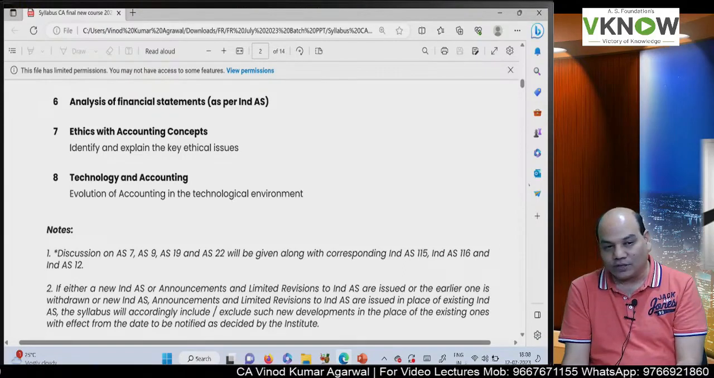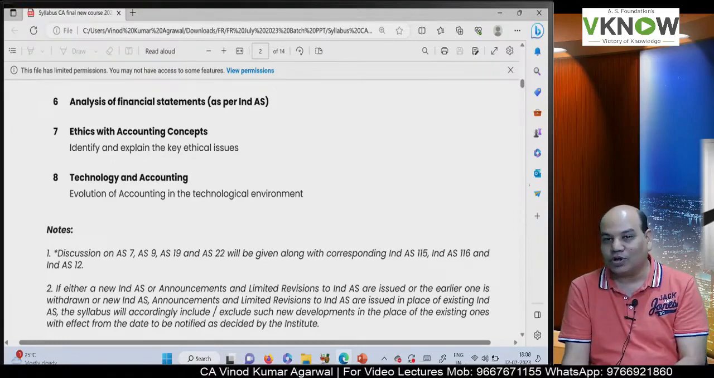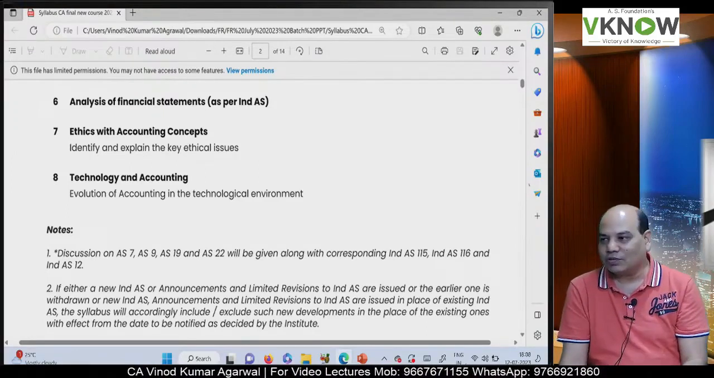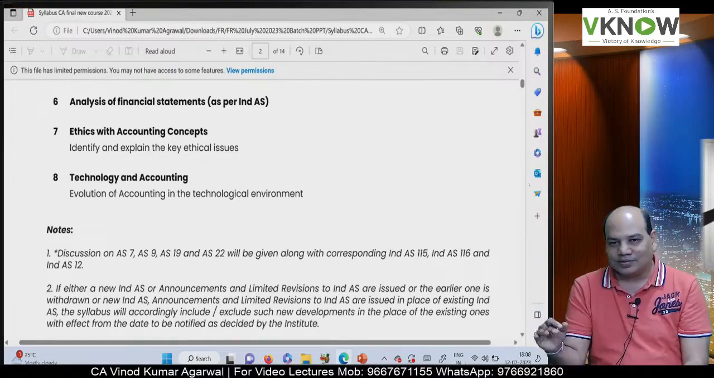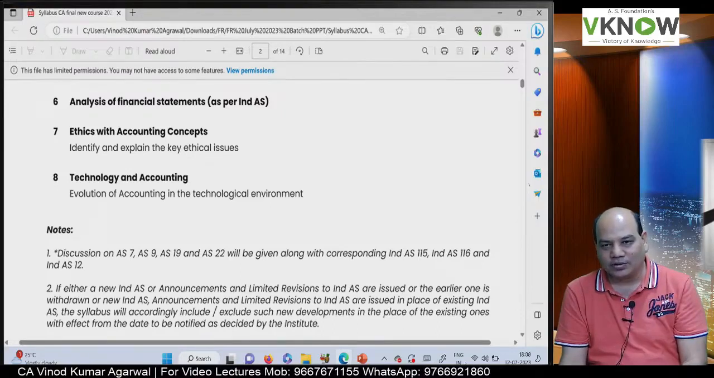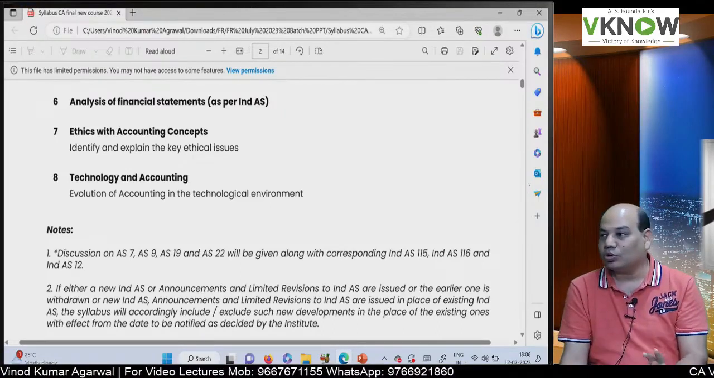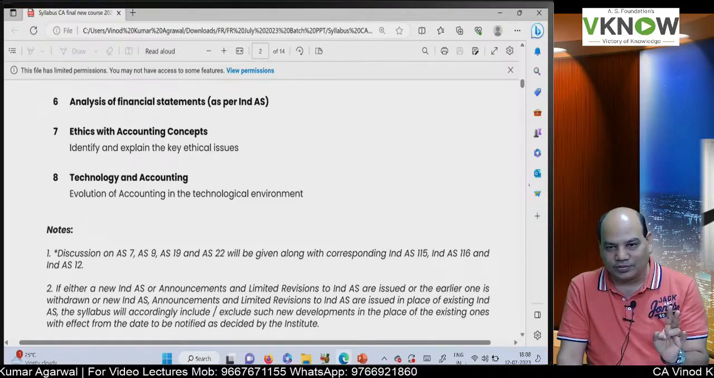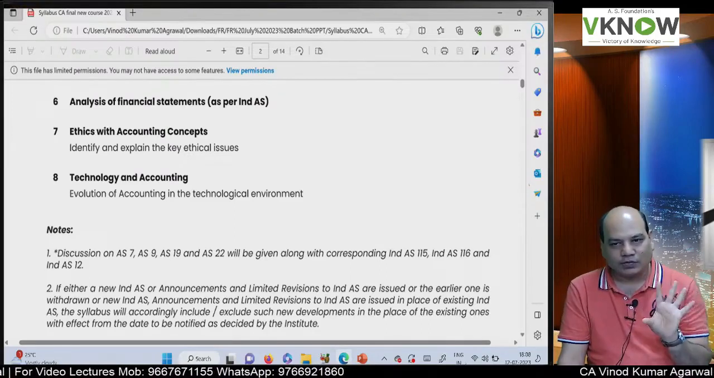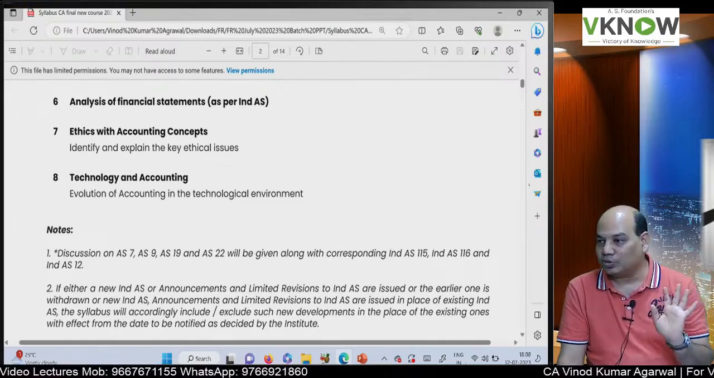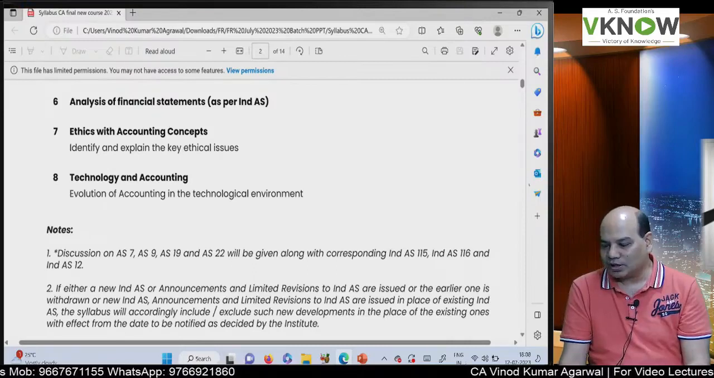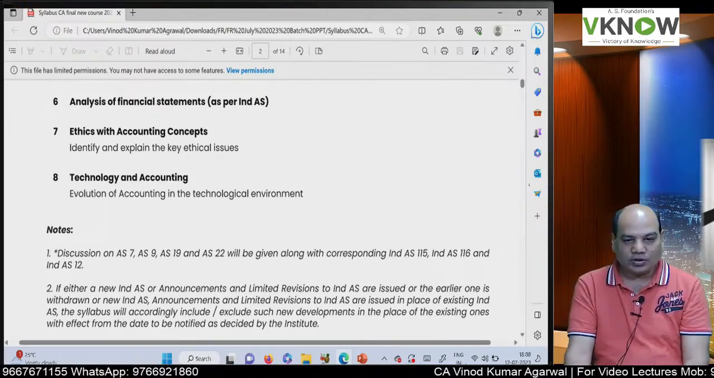Is it right? So therefore you also have to reskill yourself, evolve and learn that technology so that you can survive in future. Otherwise most of the tasks of an accountant will be taken care of by the technology. So that is what they have explained there. Theory topic, interesting topic. And which 2 topics have they removed from the syllabus? Corporate social responsibility, CSR, they have removed, and integrated reporting. So those 2 are theory topics substituted by 2 topics: ethics and accounting concept, technology and accounting.